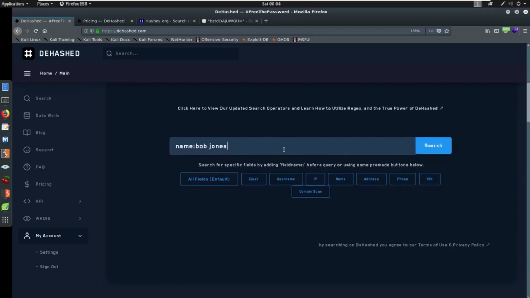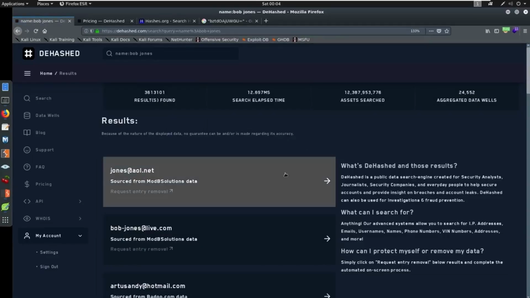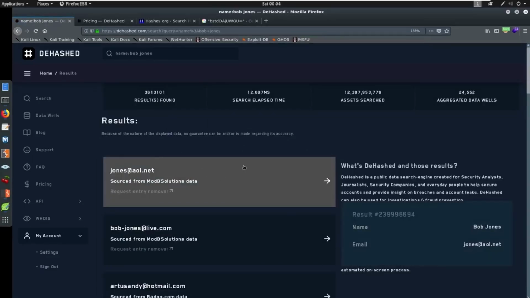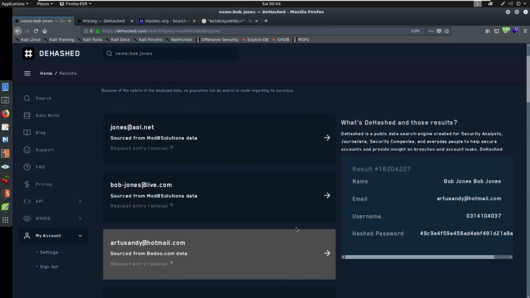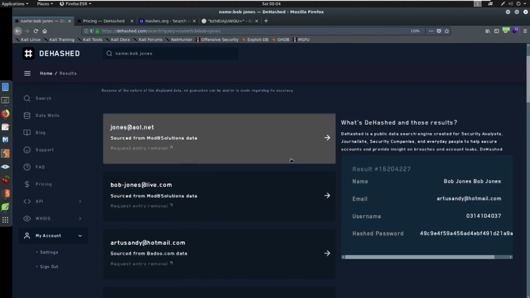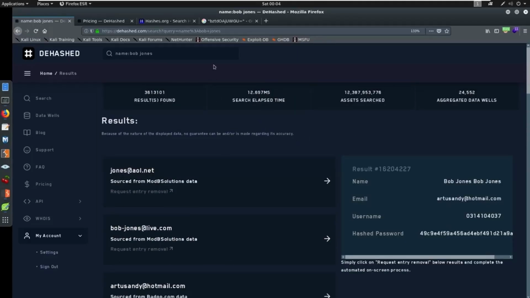And then you start taking this and trying to find the patterns. If you know Bob lives somewhere, maybe you could find an address for Bob, or maybe you know Bob lives in Arizona. You could search Bob Jones and see if Bob shows up, and then kind of take it from there. And there are some search operators that you can utilize. You can see Bob Jones is taking forever. You can put this in quotations and search it again, and kind of narrow down your results here. So if we click on this, we got a lot of results, but here's the name of Bob Jones. This is a very common name. But if we're trying to narrow this down, we can start searching and adding operators in here and trying to see if we can tie a username or something to them.